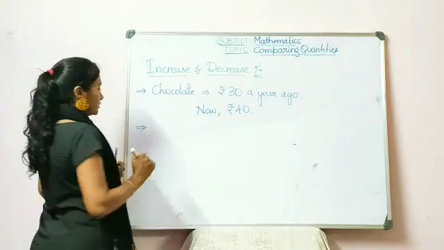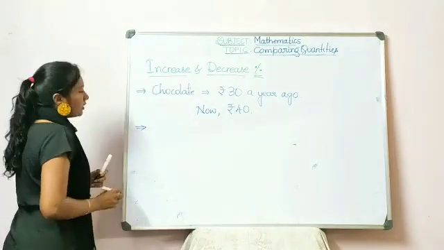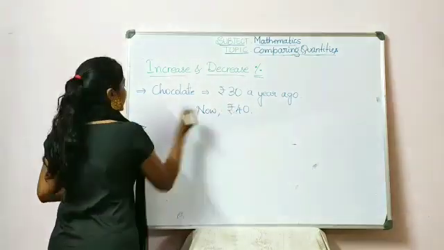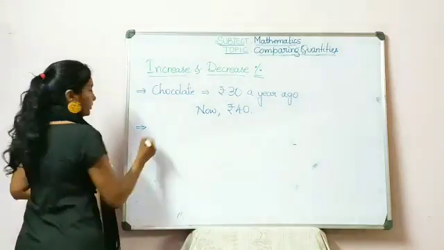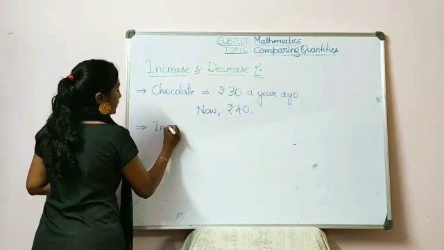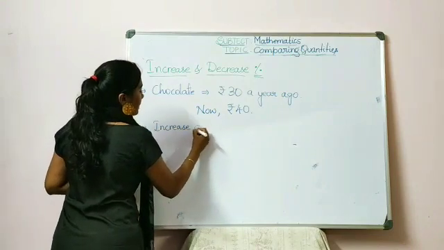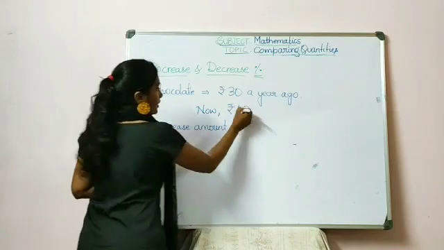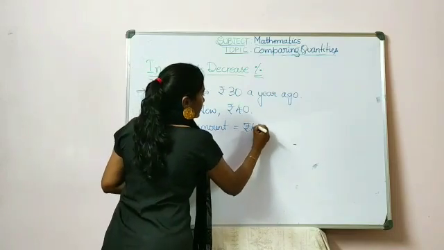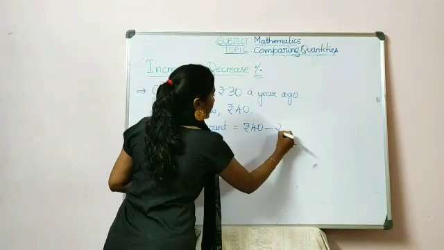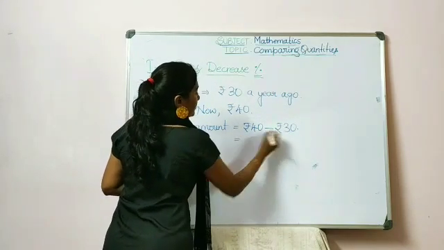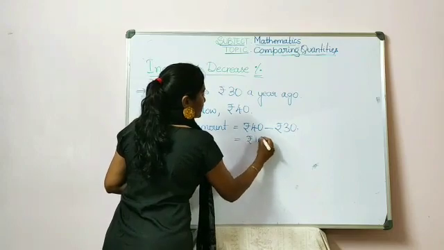There are two methods to find the percentage here. First we have to find out what is the number of increase. So you find out the increase amount. So the increase amount is the current cost of the chocolate minus the previous cost. So I get 40 minus 30 is rupees 10.